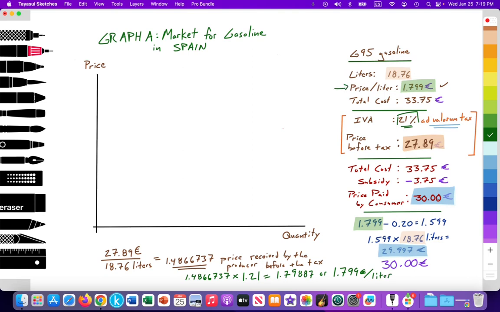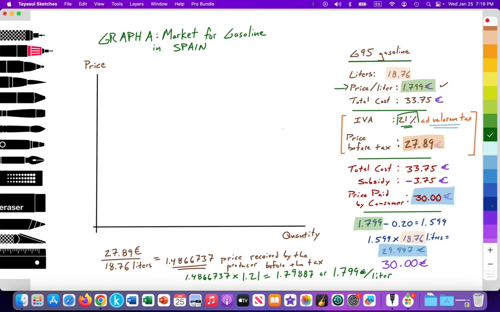So this price is the price with the tax, 1.799, and then prior to that tax, it's 1.486, and so on. So I'm going to use those values of price to illustrate the price received by the producer and the price paid by the consumer in this model.